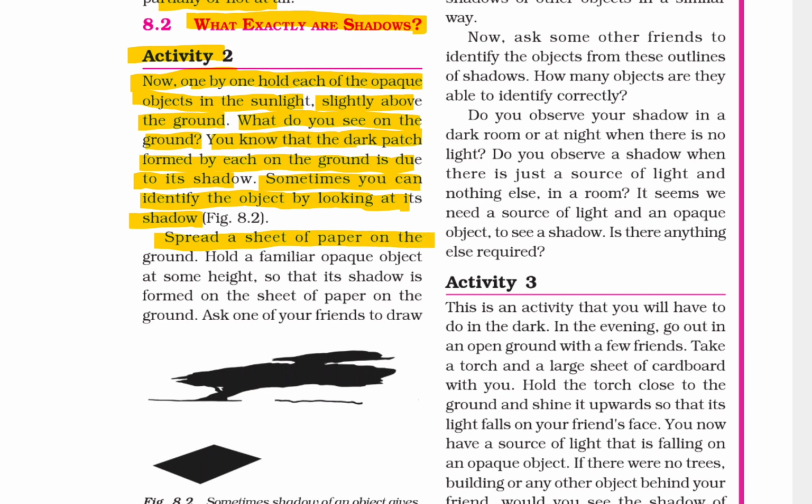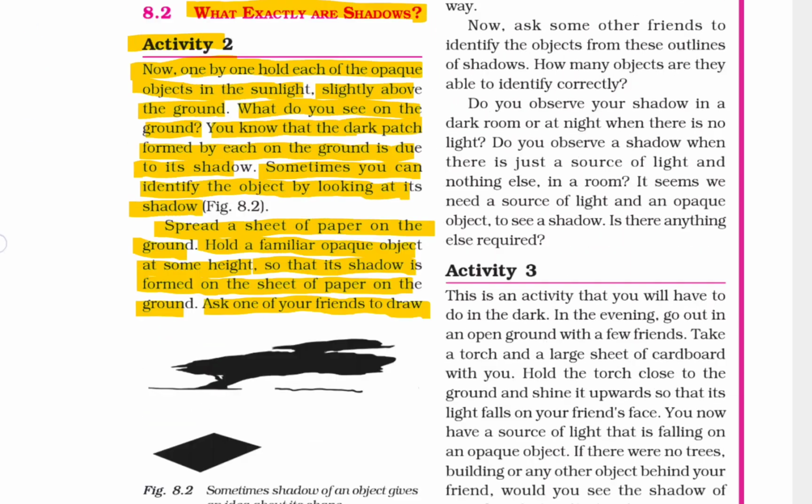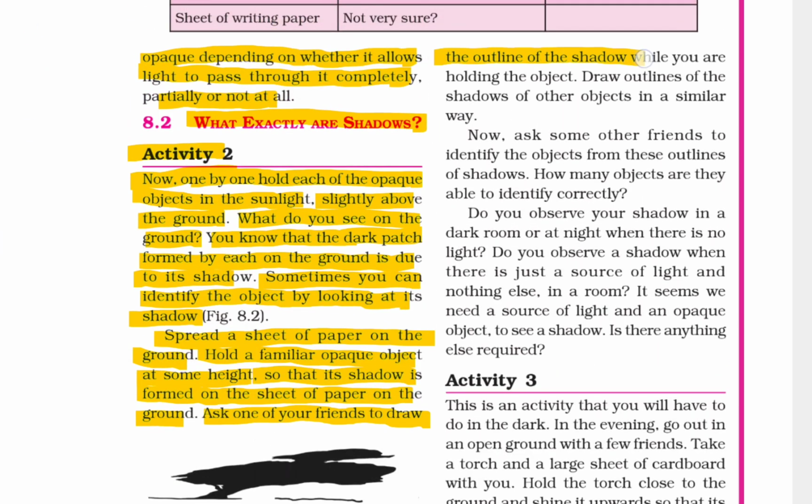Spread a sheet of paper on the ground. Hold a familiar opaque object at some height so that its shadow is formed on the sheet of paper on the ground. Ask one of your friends to draw the outline of the shadow while you are holding the object. Draw the outline of the shadow of other objects in a similar way. Now ask some other friends to identify the objects from these outlines of shadows. How many objects are they able to identify correctly?